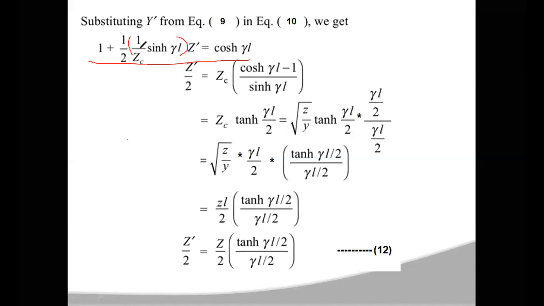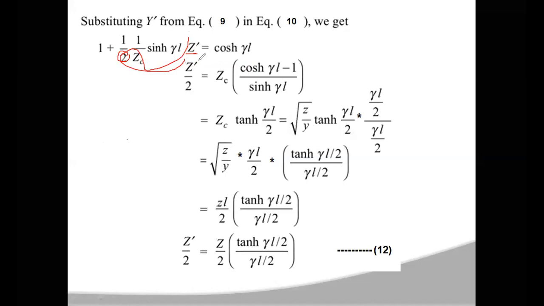Here you require z dash by 2. So z dash in the numerator and 2 in the denominator, you take these two only, and the remaining terms you bring to the right side.